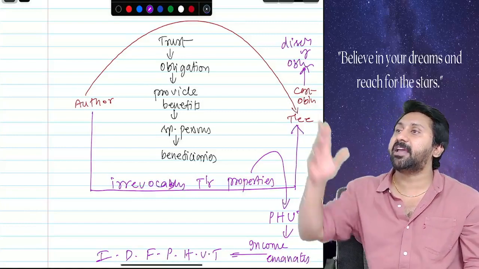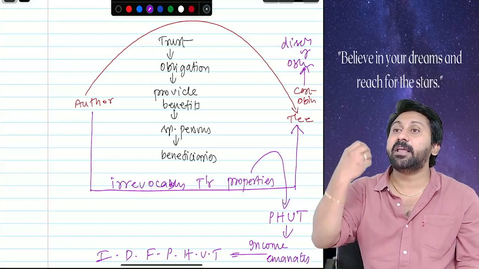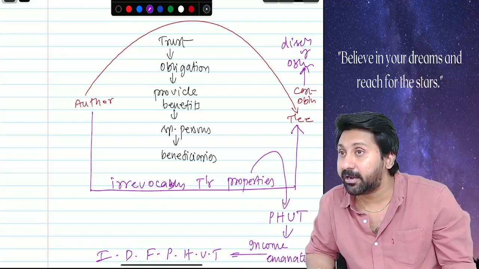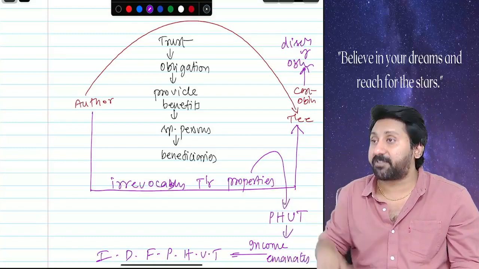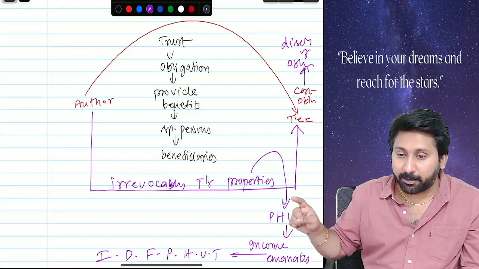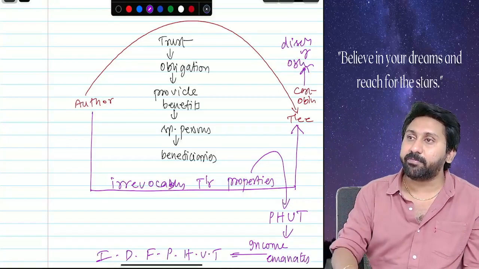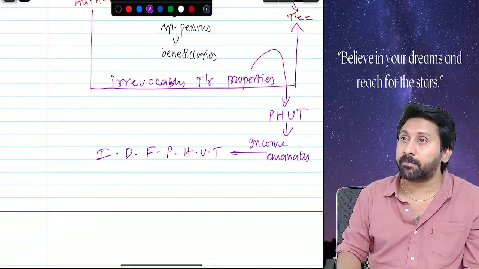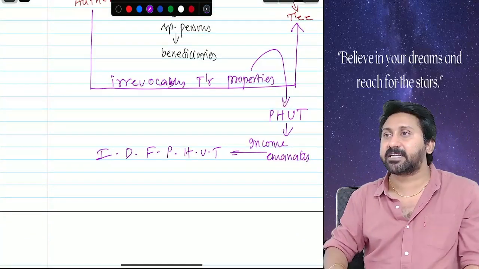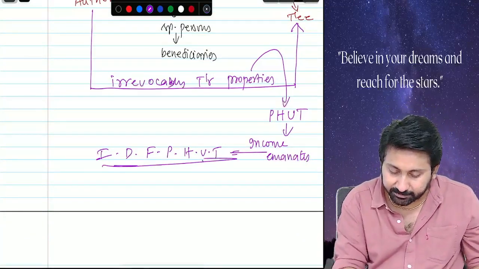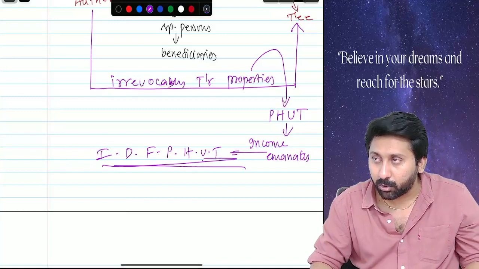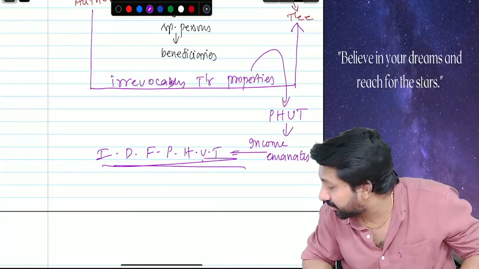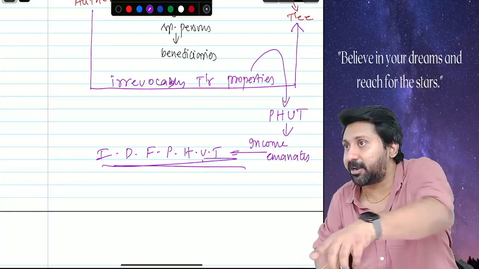Author will not directly ask the trustee to do. He will irrevocably transfer the properties in the name of trustee. Those properties are called property held under trust. From that property, what will come? Income. That income is called income derived from property held under trust. Okay. Whose income is this? Trustee's income or trust income?